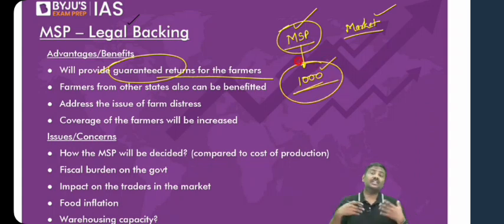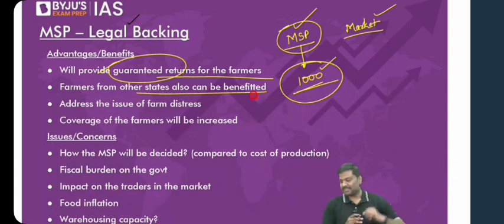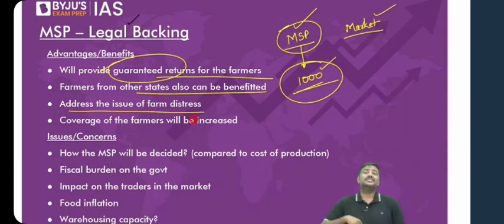Point number two, all the farmers, whether the government wants it or not, doesn't matter now. All the farmers will be able to sell their crops to the Government of India. Government will have to pay money to all the farmers here. Right? Farmers from other states will also start getting the benefit, not just from surplus states. Third one, it will address the issue of distress in the agriculture sector.